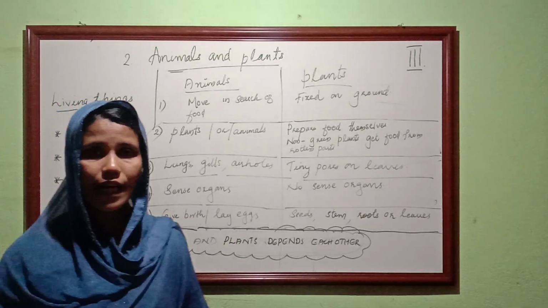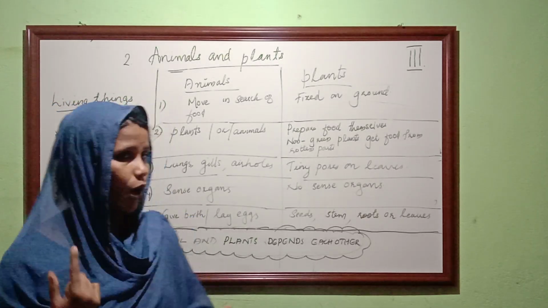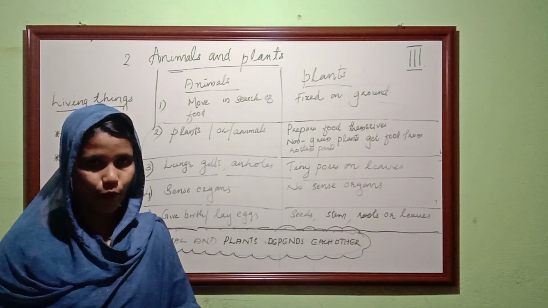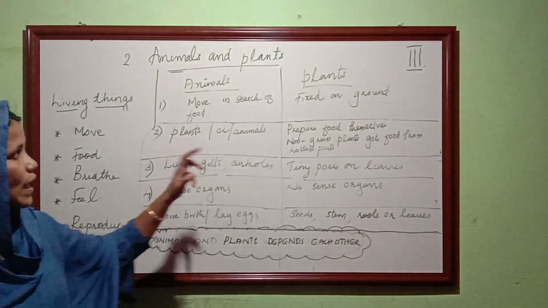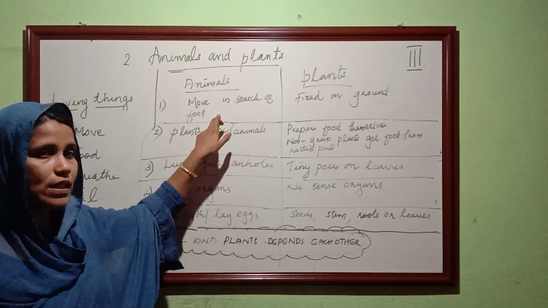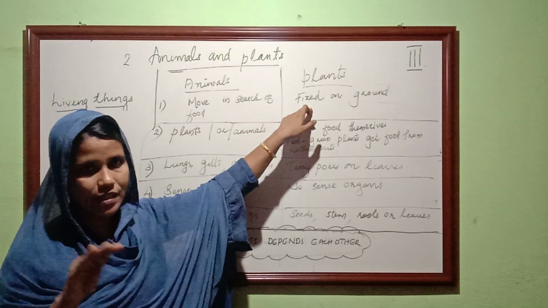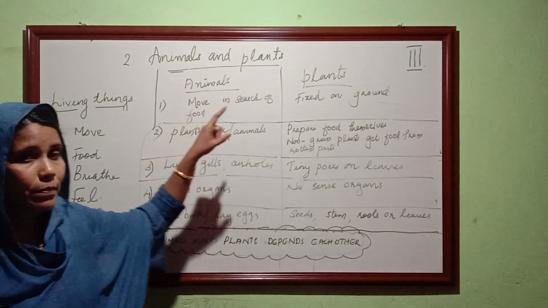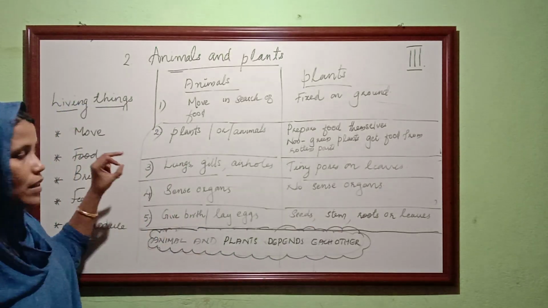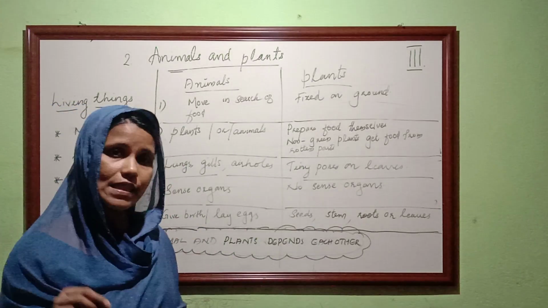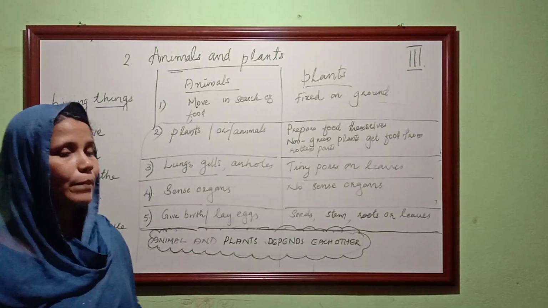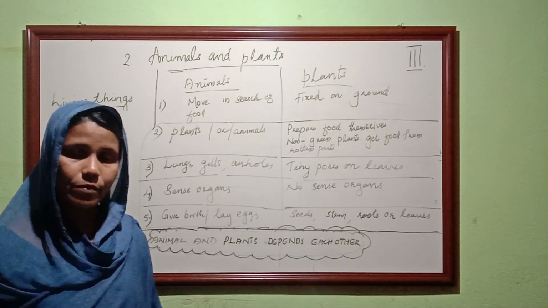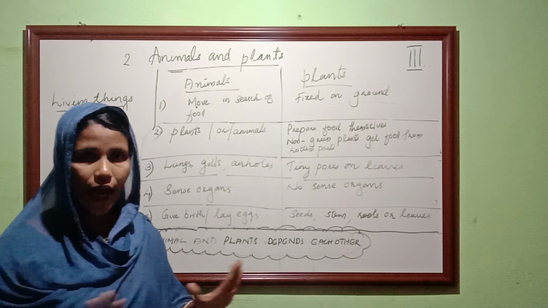That means how plants and animals are different in each way: how they move, what about their food, how they breathe, how they feel, how they reproduce. Animals move in search of food and plants do not move, they are fixed on the ground. In food, animals eat plants or other animals, but plants prepare their own food. In breathing, animals use lungs, gills or air holes, but plants use the tiny pores on their leaves. About feeling, animals have sense organs, but plants do not.